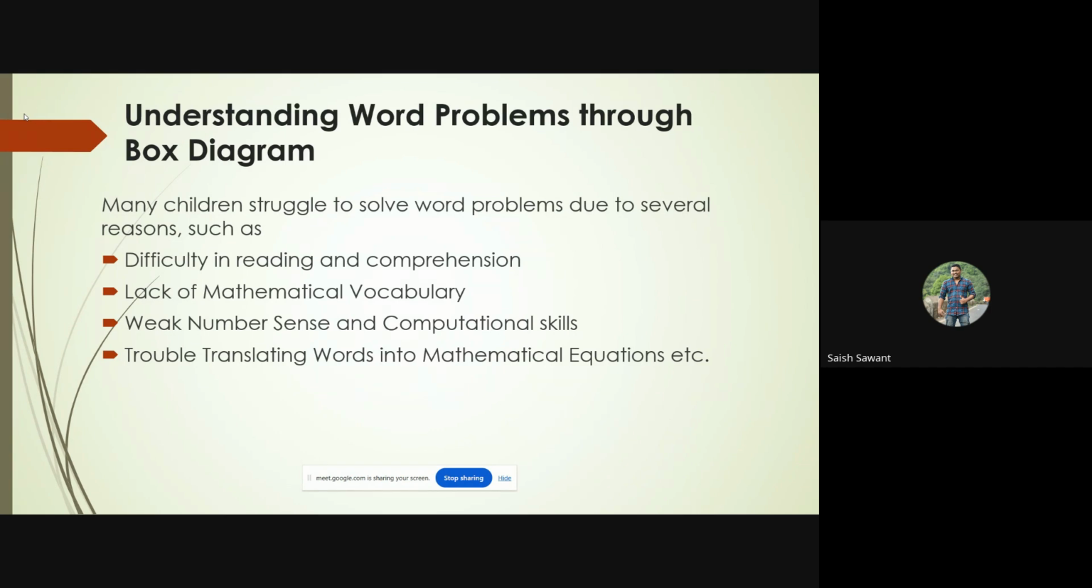The major problem is trouble translating words into a mathematical equation, because the word problem is given in words and students have to understand it by reading it, then convert it to a mathematical equation. That becomes the major task for them, and it has become very difficult. These are some of the reasons; there are more also, but here the student has to read. Reading is very important. Even in maths textbooks, the student has to read, because to understand the mathematical vocabulary it is very important that the student should read.